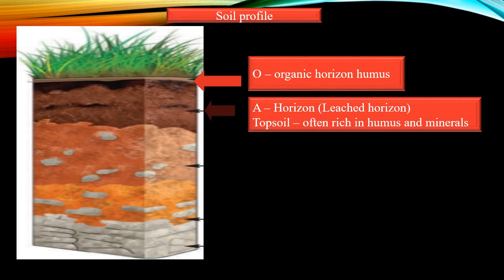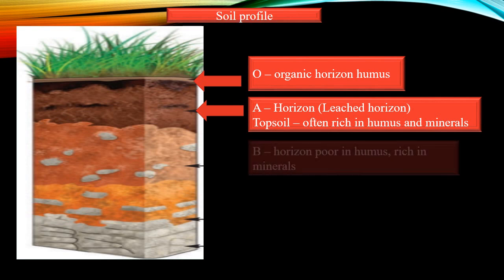It is otherwise known as the leached horizon. Here the topsoil is rich in humus and minerals. This A horizon is once again classified into A1 and A2. A1 is dark and rich in organic matter because of the mixture of organic matter and minerals. A2 is a light colored layer with large sized mineral particles.